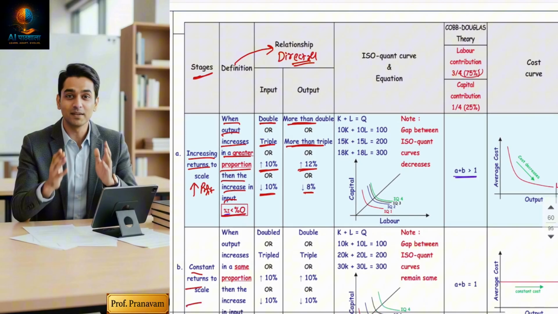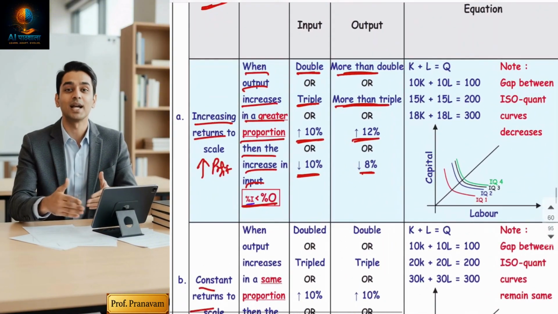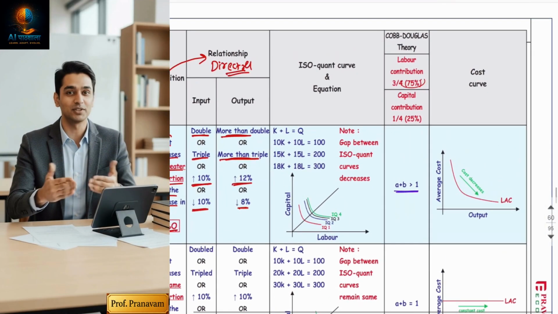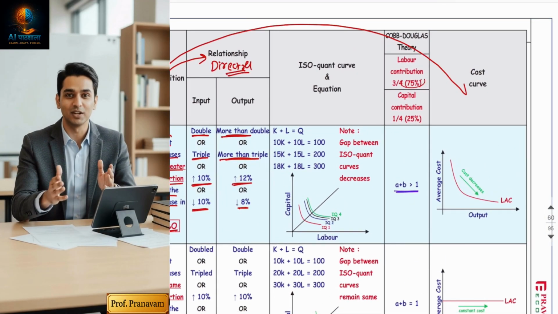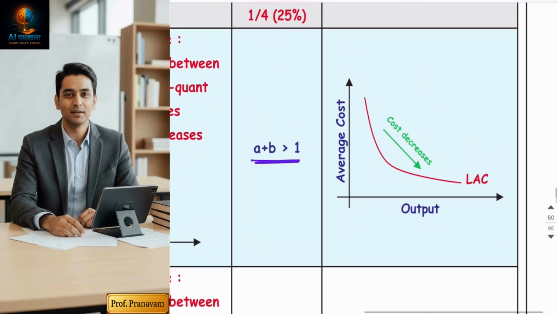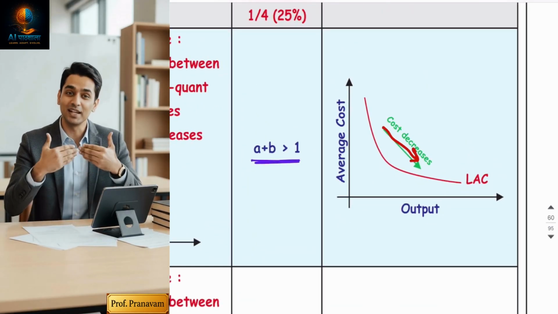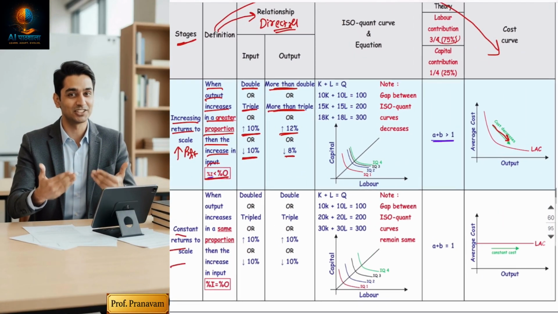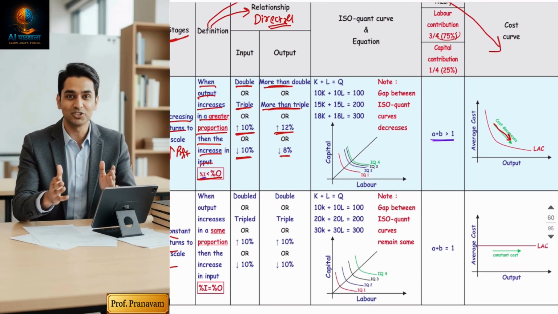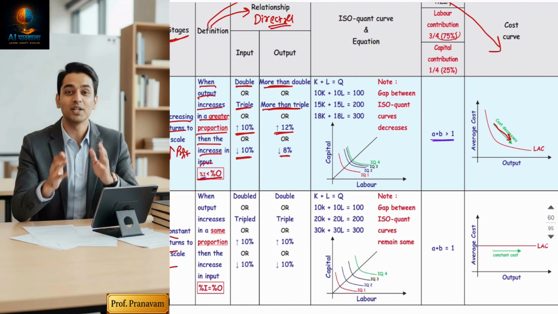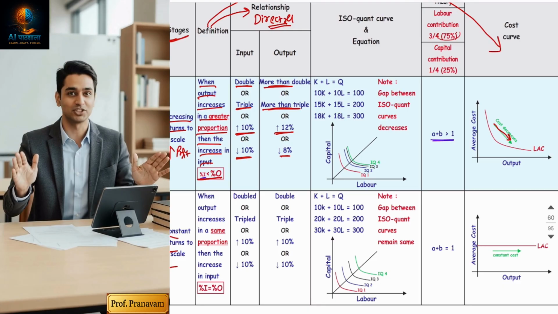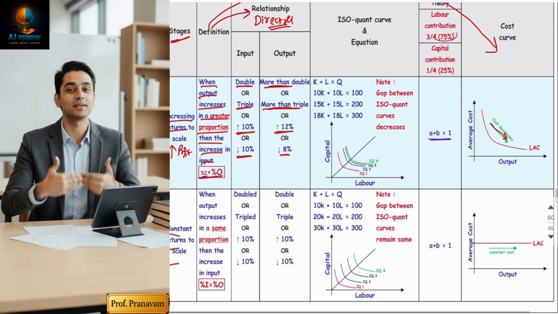Increasing returns to scale. Okay, it means profit is increasing. If you produce more output from less input, your cost will reduce. So this definition is also explained in the form of a cost curve. Your long run cost curve is falling. So in the first stage, your cost reduces, and because your cost reduces, guys, your profit increases. So sometimes in the exam, they're going to ask you that in the first stage, in increasing returns to scale, your long run average cost curve will reduce.